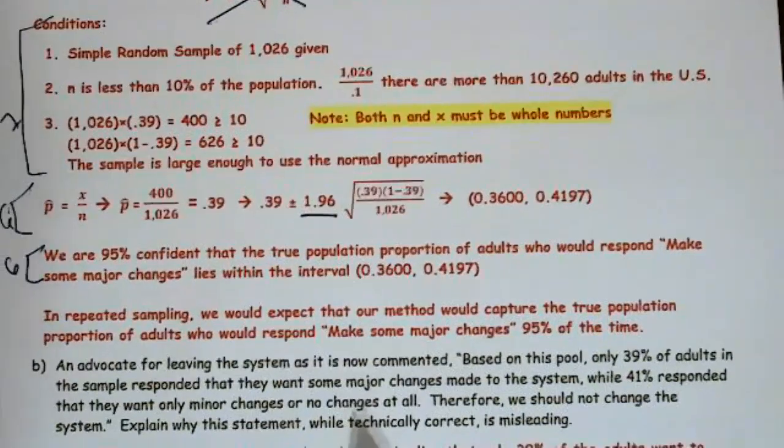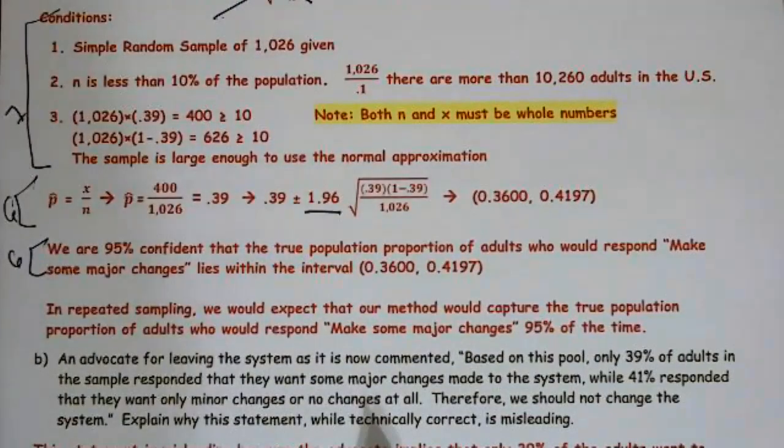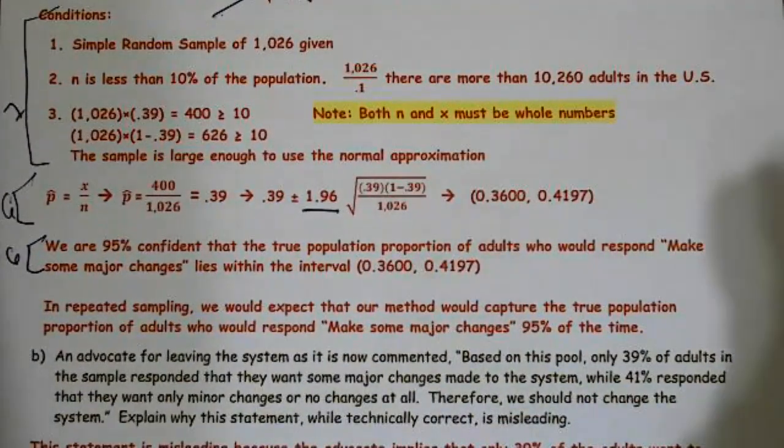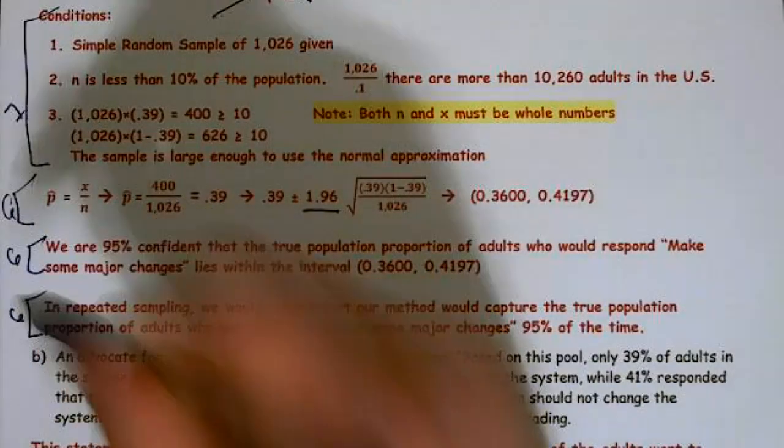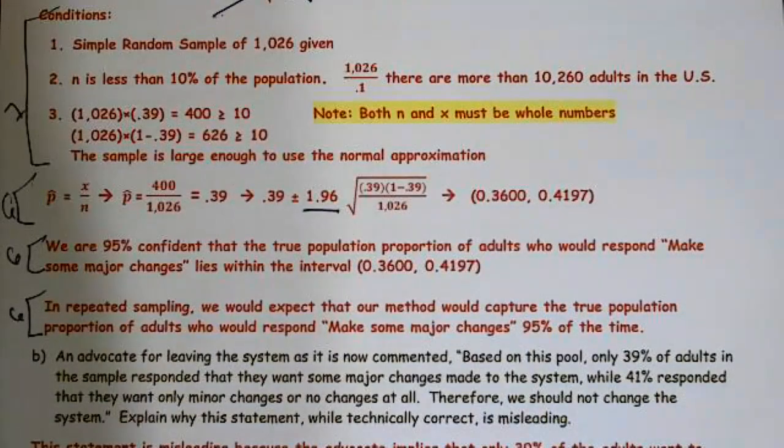In repeated sampling, we would expect that our method would capture the true population proportion of adults who respond make some major changes 95% of the time. All right. Our method is that awesome that if we did it over and over and over again, it would work 95% of the time, which means 5% of the time we have an error. It won't work.